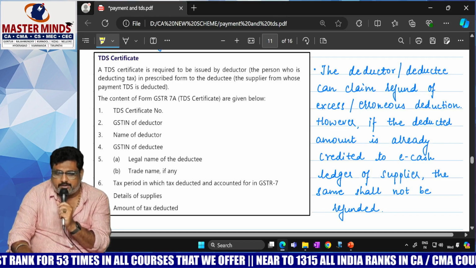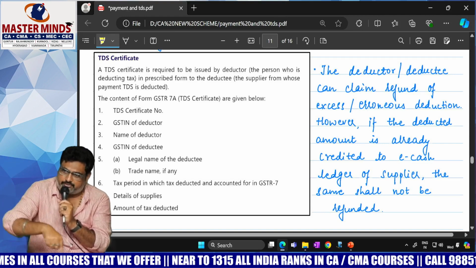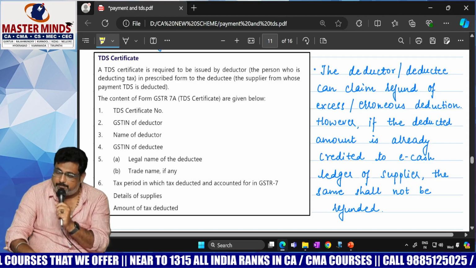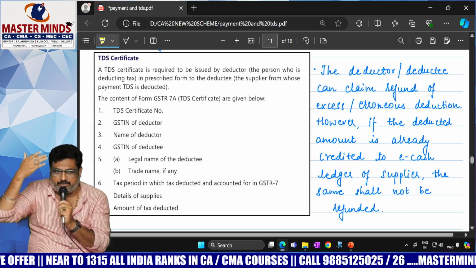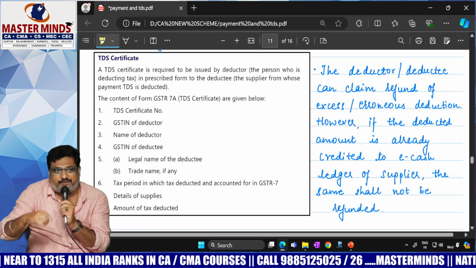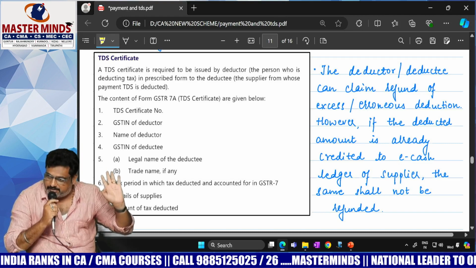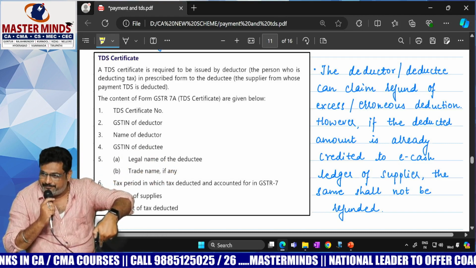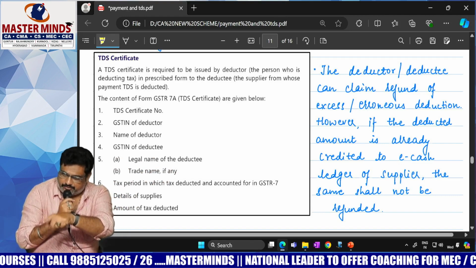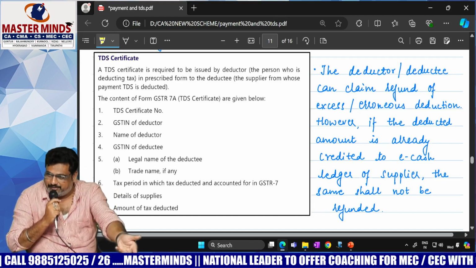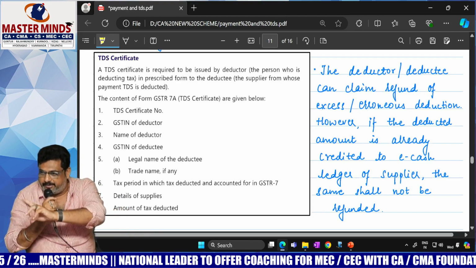Yes, generally refund is allowed either to the deductor or to the deductee if it is an erroneous one. But if the return was already filed and the amount was credited to the supplier's cash ledger, then refund will not be given. Because if refund is given, it is a double benefit. Already the cash is there with you now, in your account only. You can claim the cash amount as refund directly by filing it in GSTR 3B. If the amount is there in the electronic cash ledger, straight away you can claim it as refund. Already the amount is there with you, so what is the need of refund then? That's why no double benefit is allowed.